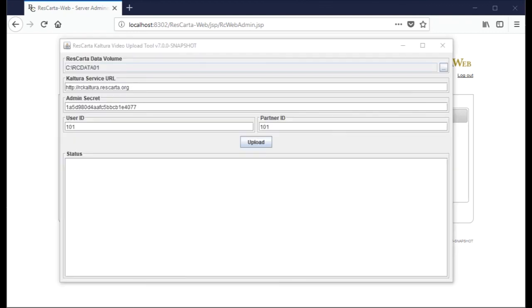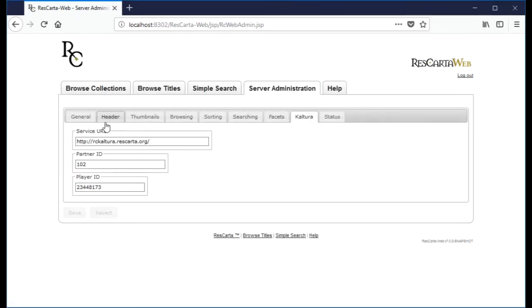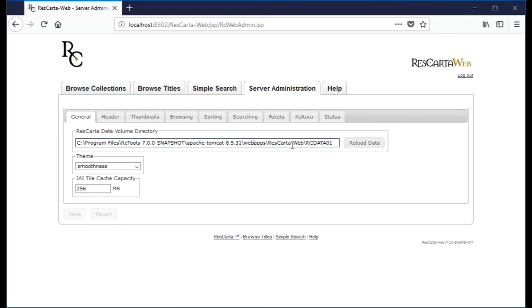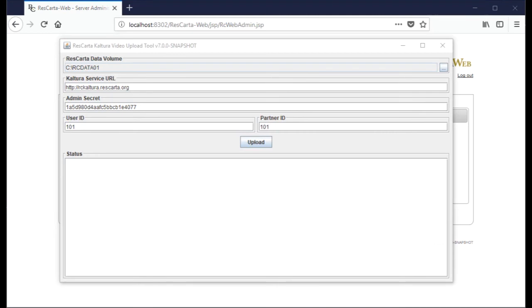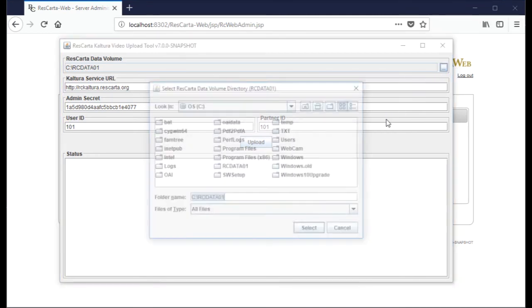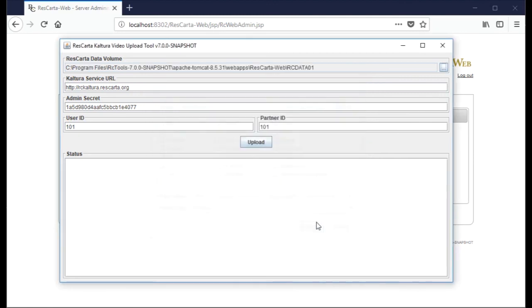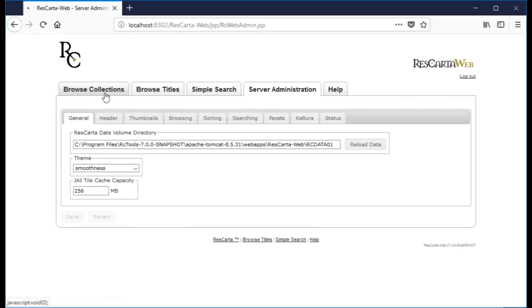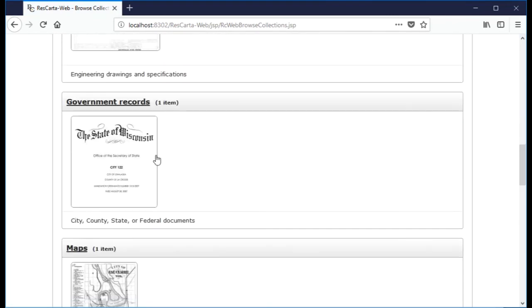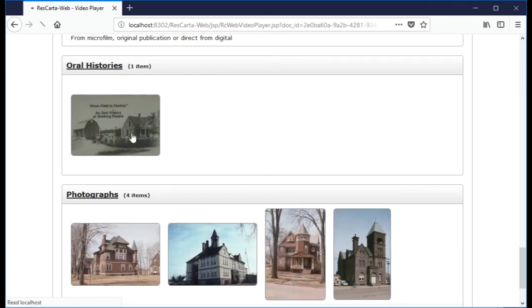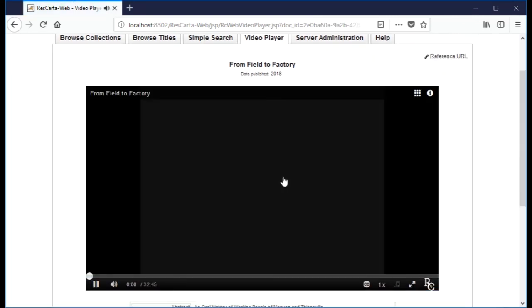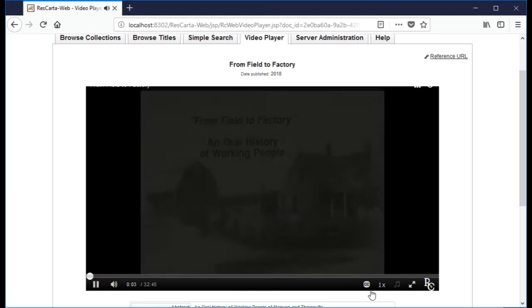So I can go back over here. Now I'm going to pull up another toolkit. This is set to RC Data 1, which is not the collection we want. Excuse me while I find the one we want here, so I'm just going to cut this out of here and paste it in here. Okay, so now I'm going to go to my Cultura site. This is my admin secret, because what I'm going to do is upload this directly from my machine to Cultura.